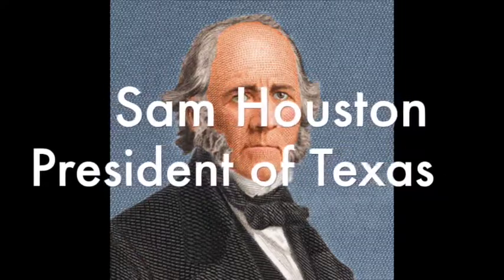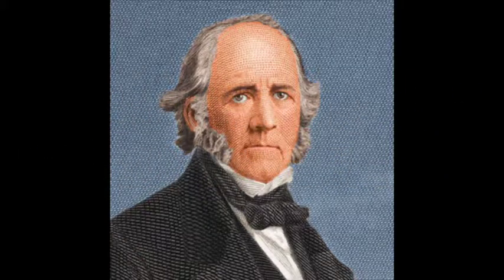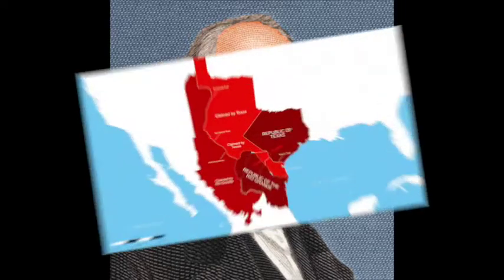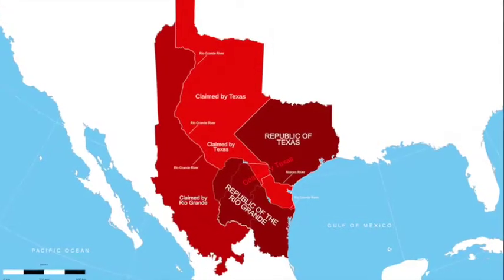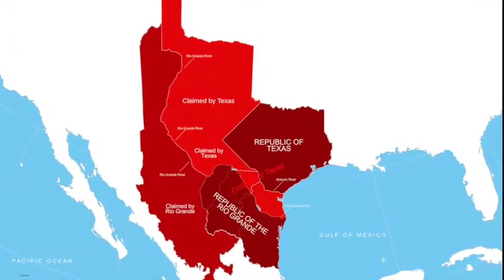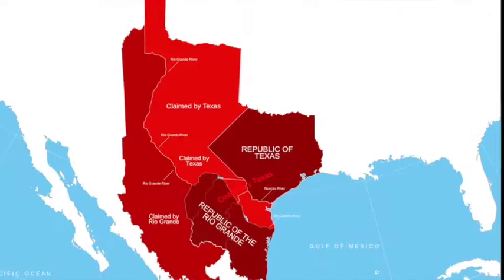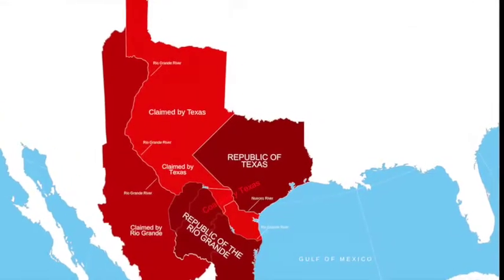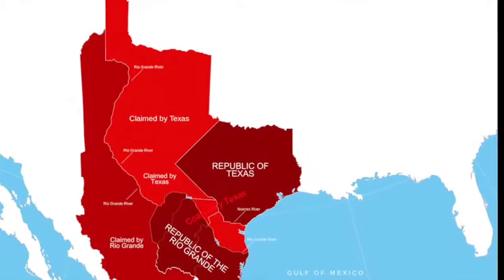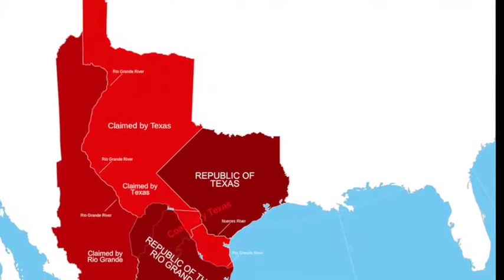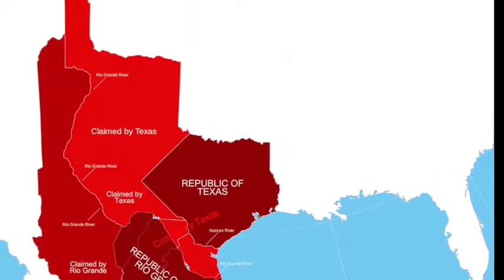They hoped to be annexed to the United States, but faced significant opposition in Congress because Texas was a slave state. The South supported annexation, but the North did not. Presidents Andrew Jackson and Martin Van Buren refused to support annexation in order to avoid a huge political fight that would split the Union.